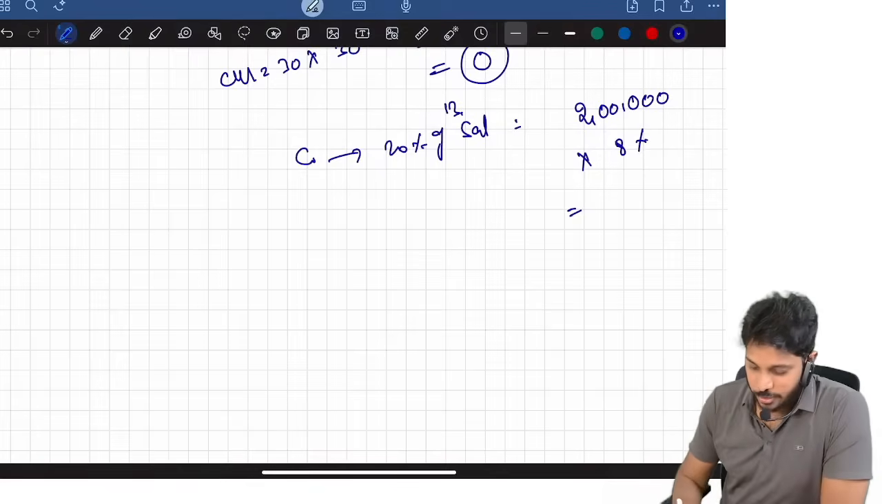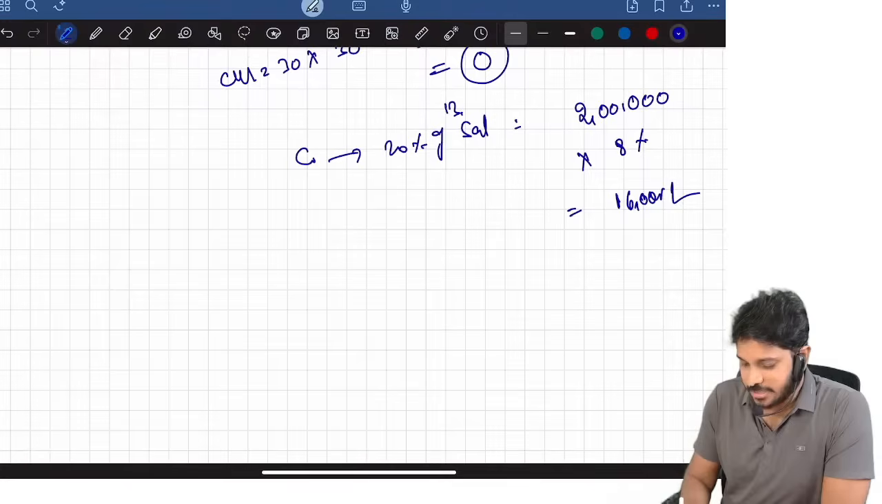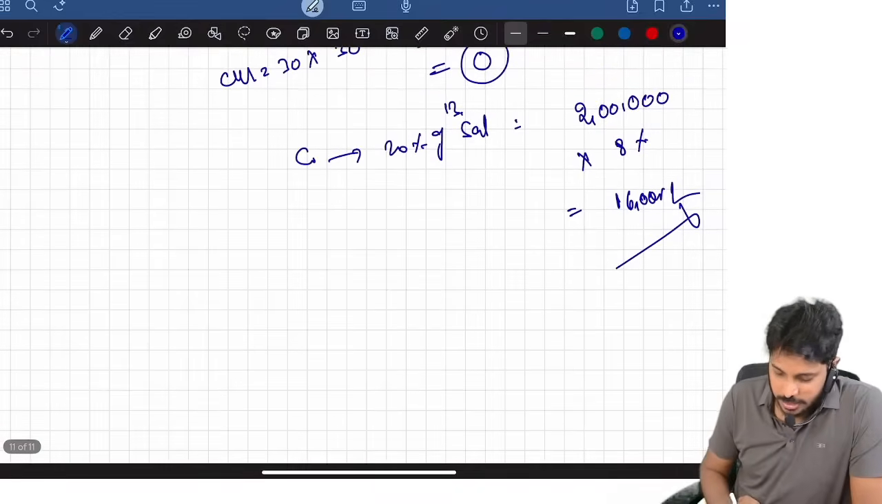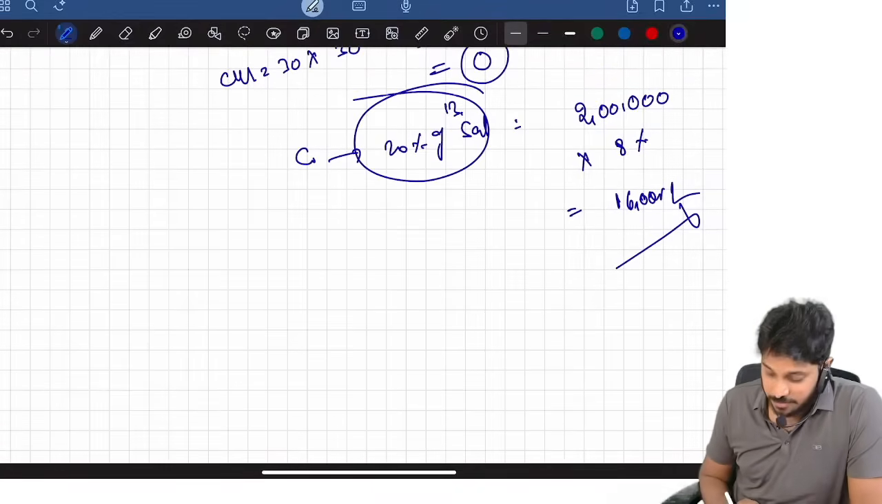So 2 lakhs into 8%. Straight away, how much is it? 16,000. They will tax it. Wrong. That's not how you should compute. Sir, 20% of basic salary. Yeah, for example, RPF contribution.